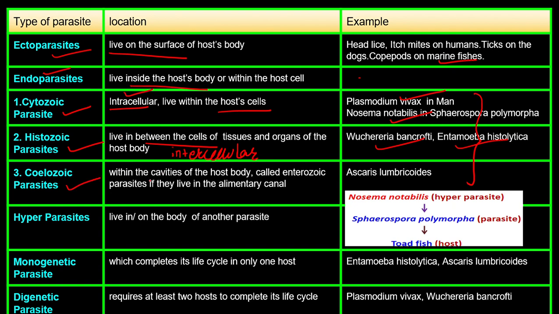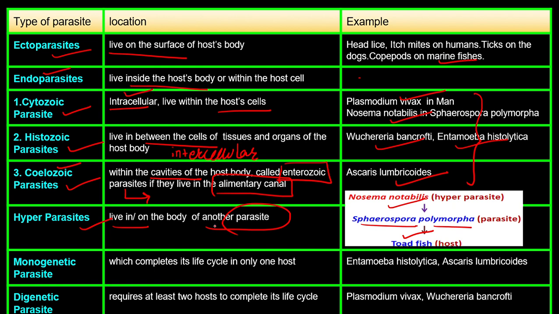Then coelozoic parasite, within the cavity. Coelozoic means cavity. So it is present within the cavity, and cavity means I'm talking about the alimentary canal. And enterozoic parasites, why are they called that? Because of enteric cells. We use this term for intestinal cells, right? Example, Ascaris lumbricoides. Then hyperparasite lives on or in another parasite, not a host. Here the host is another parasite, right? For example, Nosema notabilis stays in Cephalospora polymorpha, and all of this stays in the urinary bladder of the toadfish, right?